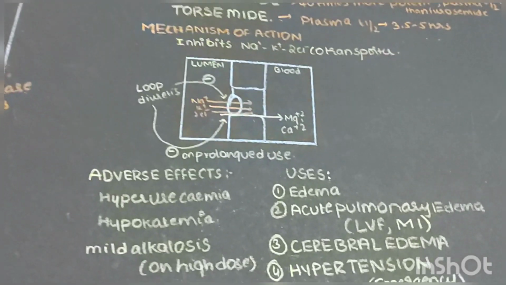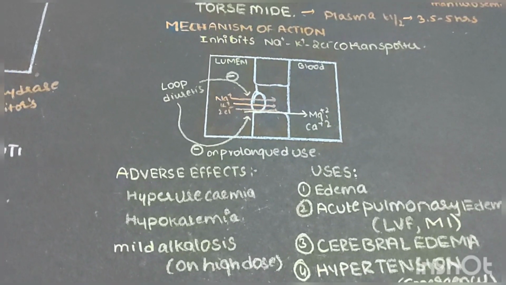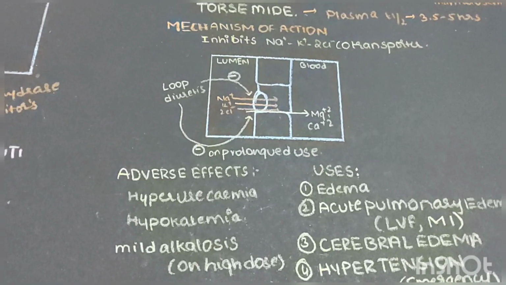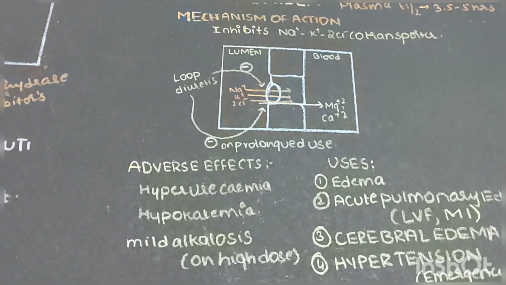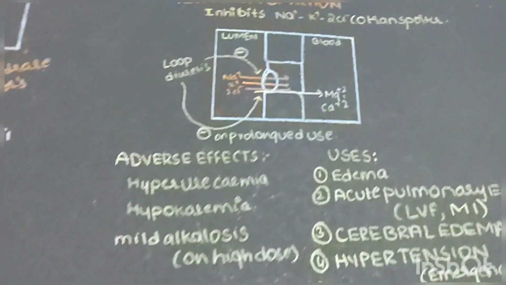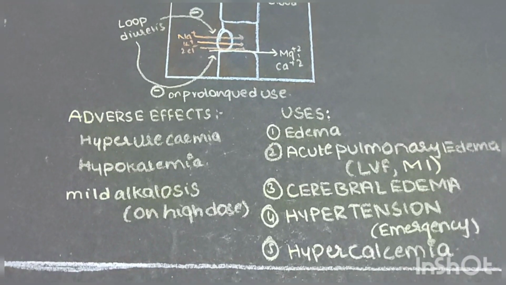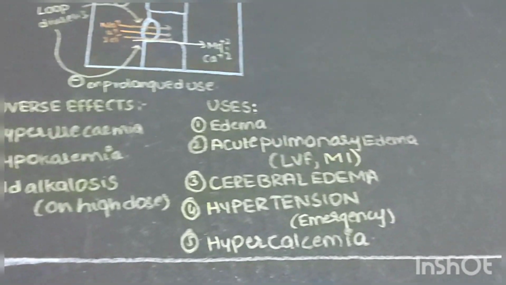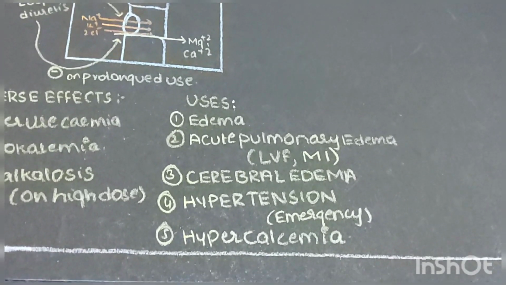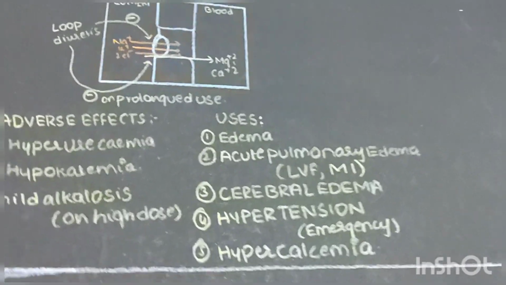Mechanism of action: it inhibits the sodium-potassium-2-chloride cotransporter. On prolonged use of loop diuretics, it also increases the plasma magnesium and calcium level. Adverse effects: hyperuricemia, hypokalemia, mild alkalosis, edema. Uses: edema, acute pulmonary edema, cerebral edema, hypertension in case of emergency, hypercalcemia.